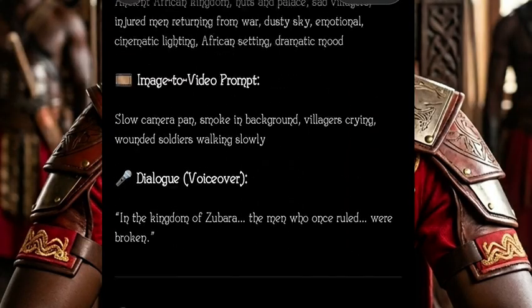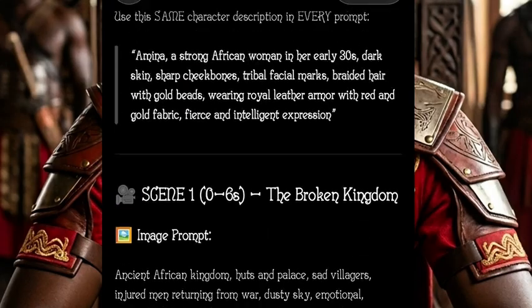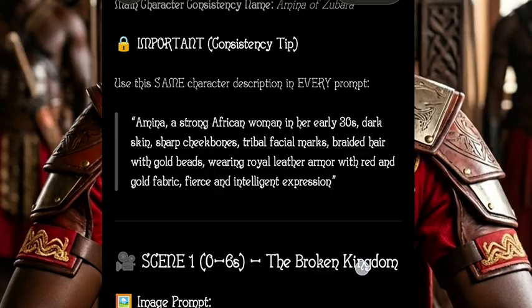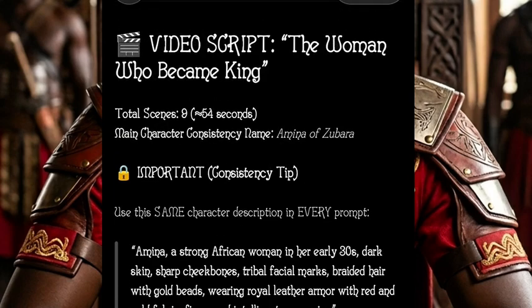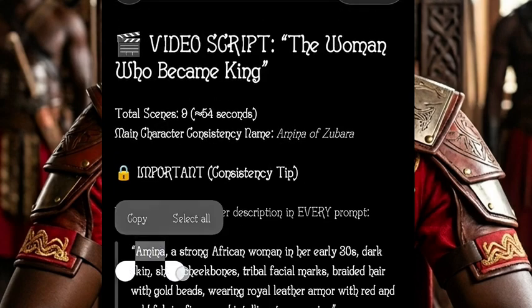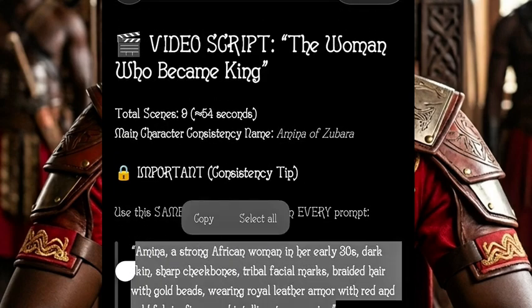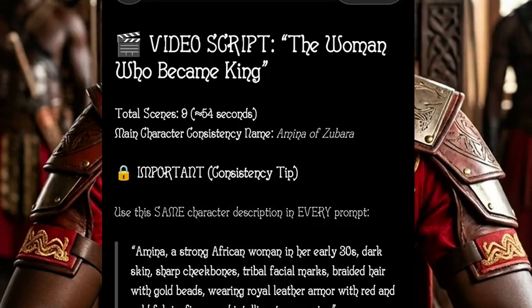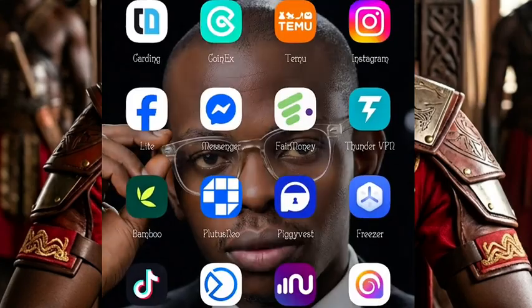Now the first thing you are going to do is to generate your images. You can use any AI tool of your choice to generate your image. This is the first thing you have to do. Just copy this first prompt, and you go to your Google Gemini.